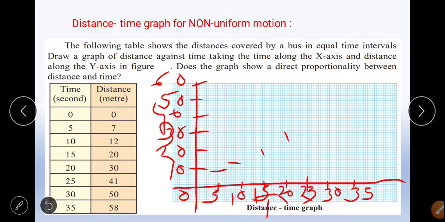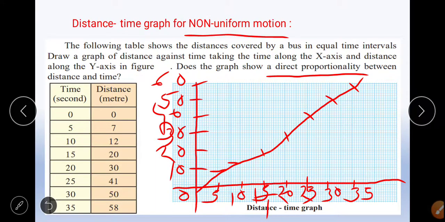For 25 it is 41. For 30 it is 50. For 35 it is 58, somewhere around 60. And when you mark it, this is not a straight line, so there is no direct proportionality, hence it is a non-uniform motion.